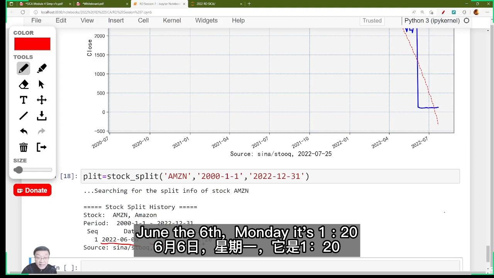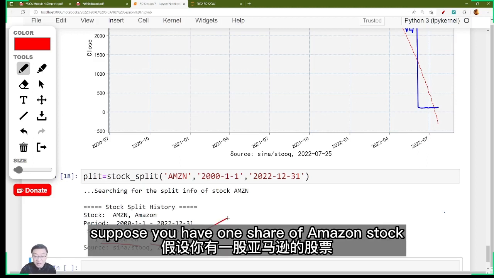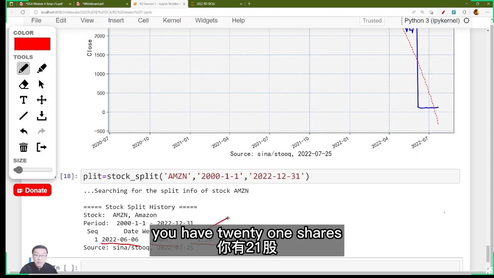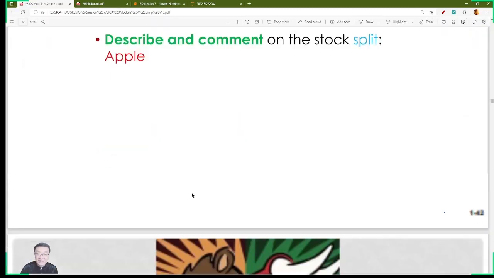It's 1 to 20. Wow, that is pretty amazing, right? Before the stock split, suppose you have 1 share of Amazon stock, and after that, you have 21 shares. You have 21 shares. Okay, that is amazing, right?